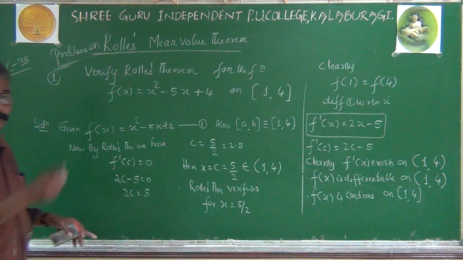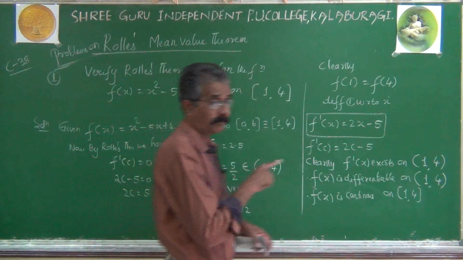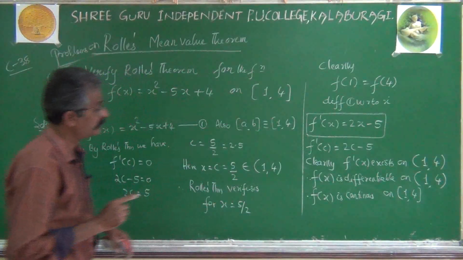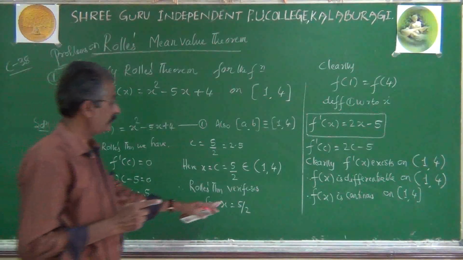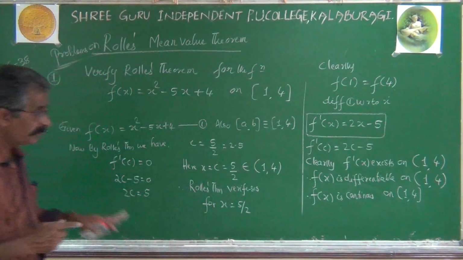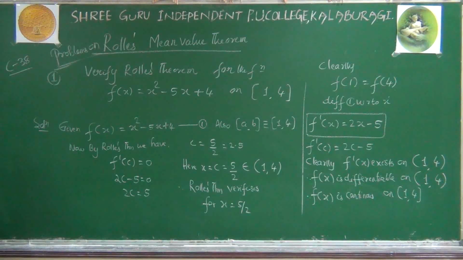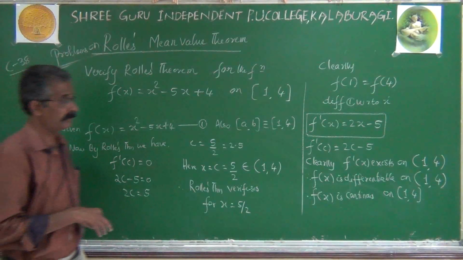Geometrically, same problem. What it will assert is that on the curve, at a particular point x equal to 5 by 2, there will be a tangent such that that tangent will be parallel to the x-axis. That means we have a shape of a curve from x equal to 1 to x equal to 4. It may be whatever shape, actually it becomes a parabola.